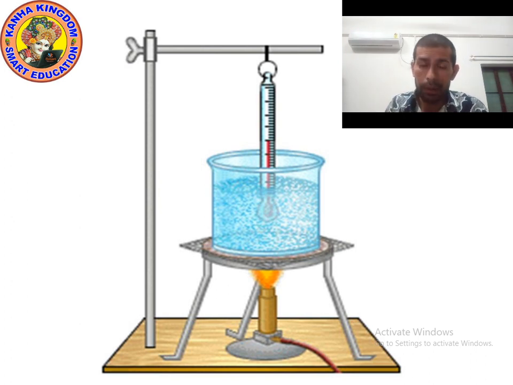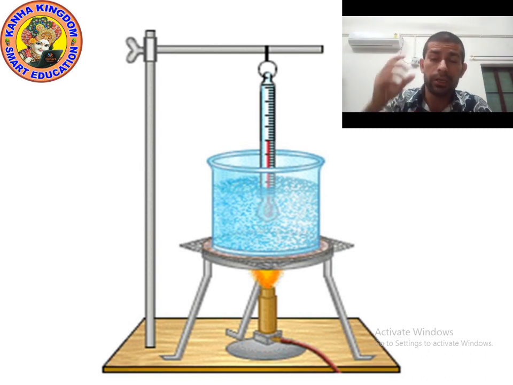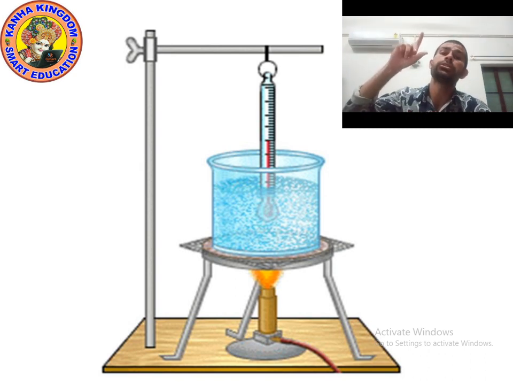That hidden amount of heat energy is changing liquid into gas at given atmospheric pressure without increasing the temperature.